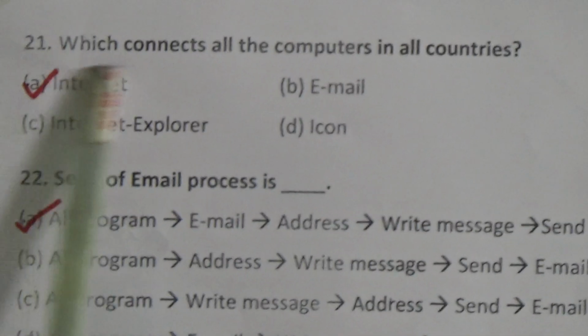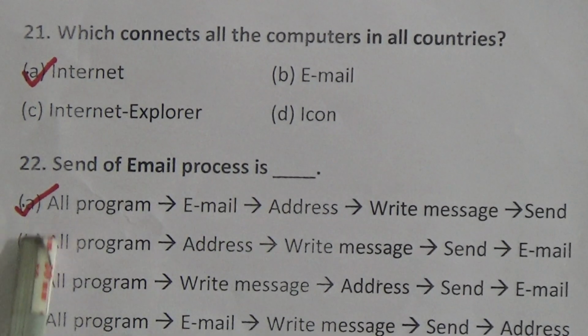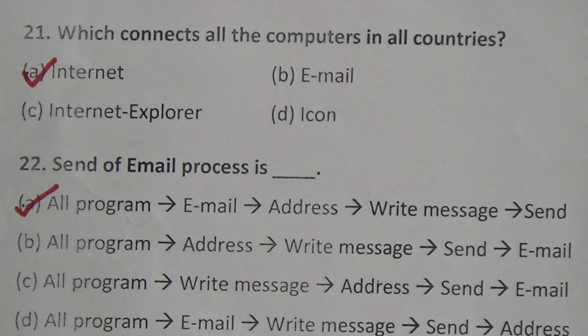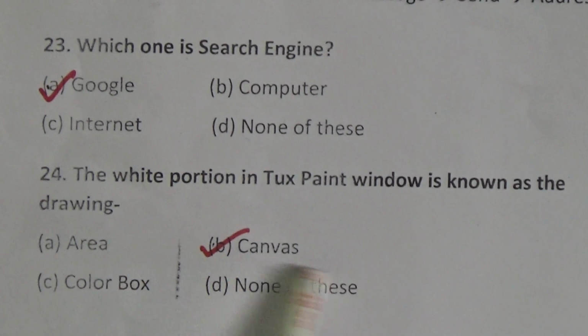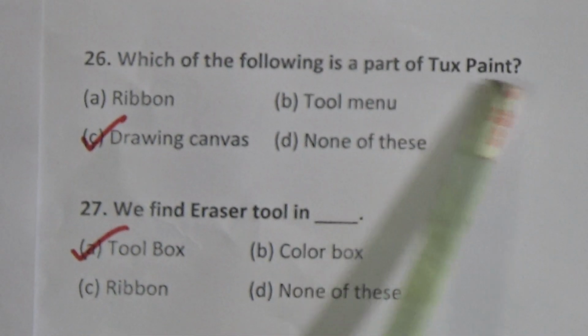I repeat these questions and answers again. Which connects all the computers in all countries? Internet. Send of email process is option A, all programs, email, address, write message, send. Question 23, which one is a search engine? Google. 24, the white portion in the TuxPaint window is known as the drawing canvas. TuxPaint is interesting software for drawing and coloring. Which of the following is a part of TuxPaint?